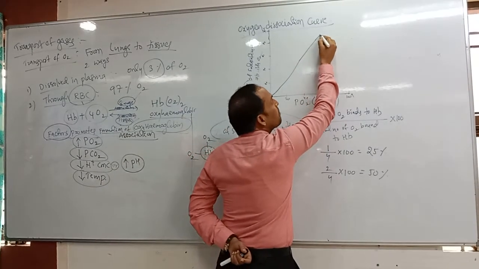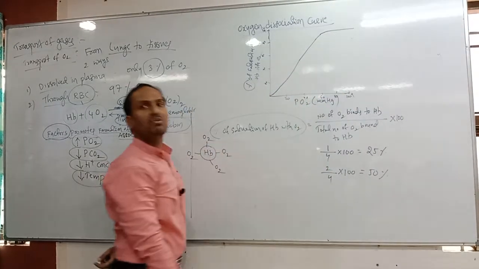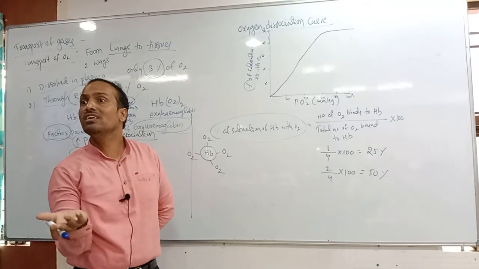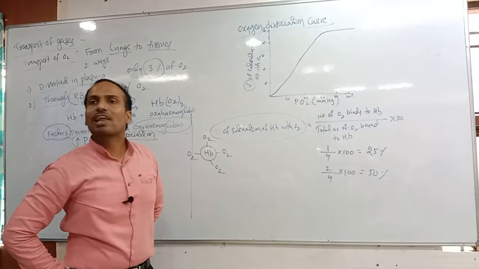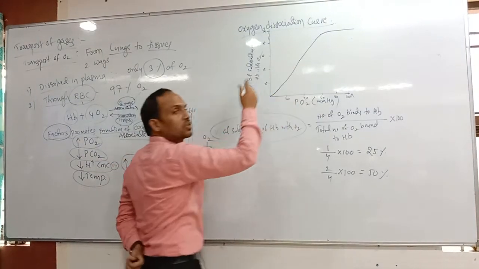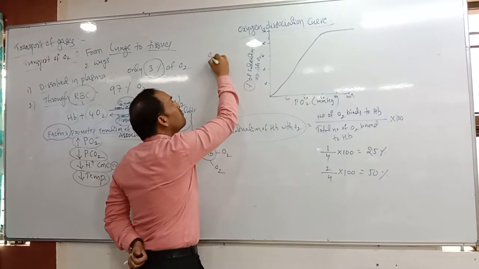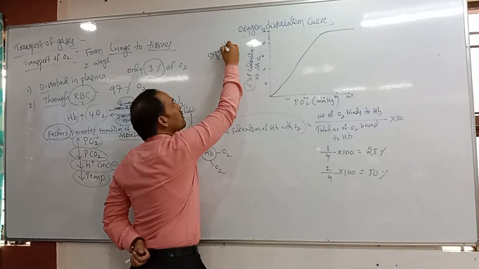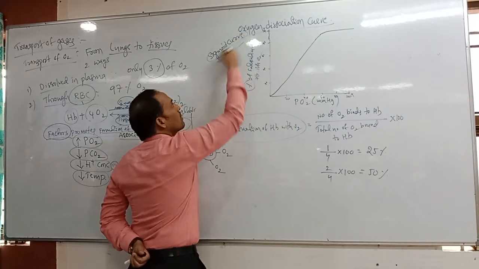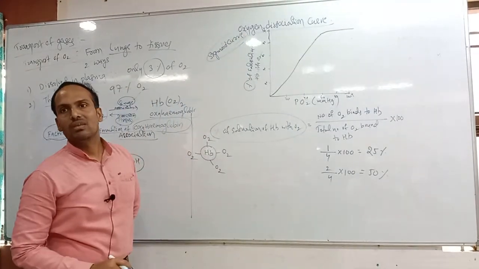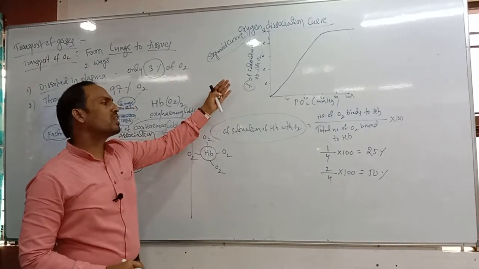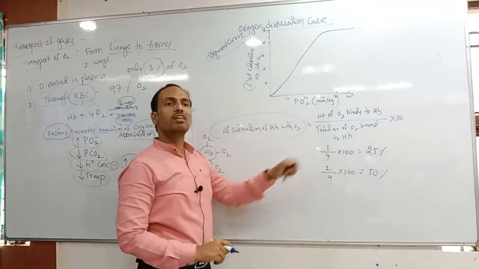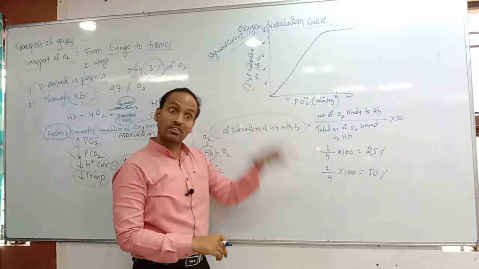After the fourth, what happens? Yes, it becomes constant, meaning not increasing, not decreasing. What shape will it look like? Yes, an S-shaped structure. This is what we call a sigmoid curve. So when 50% saturation is observed, it means two molecules of oxygen are bound with hemoglobin.